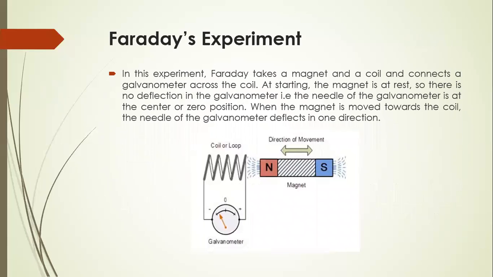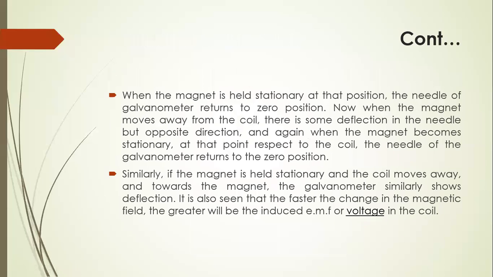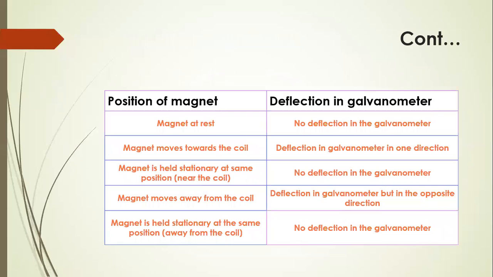Here, if we move that magnet fast towards the coil, more induced EMF or more voltage is produced in that coil. If the magnet is stationary, then there is no deflection. If the magnet is moved away from the coil, then there is a deflection in the galvanometer, but in the opposite direction. These are the positions of the magnet and the deflection in the galvanometer.